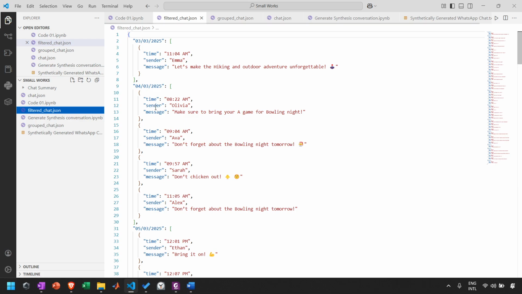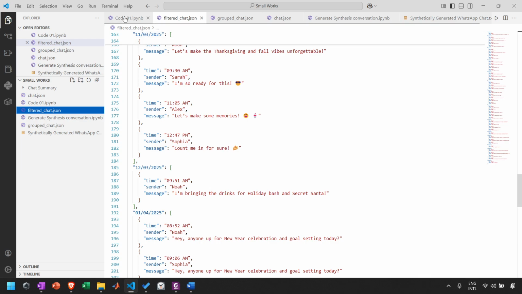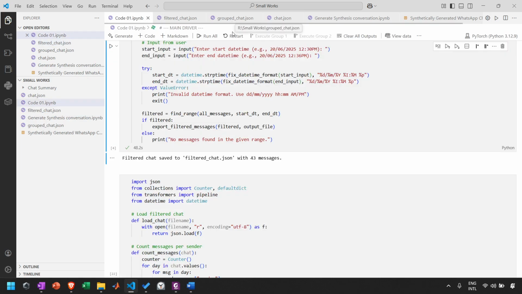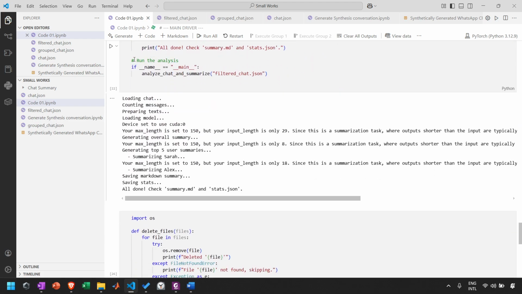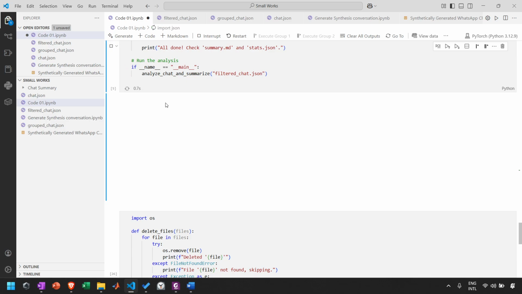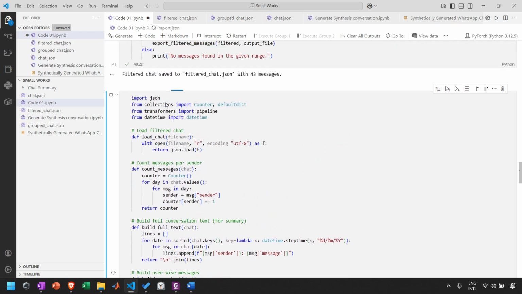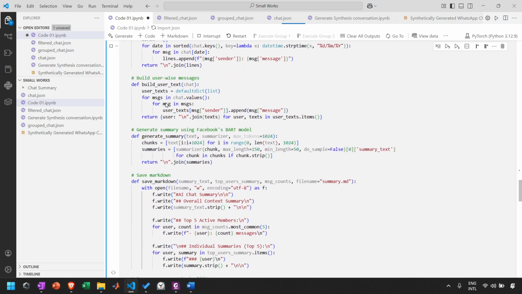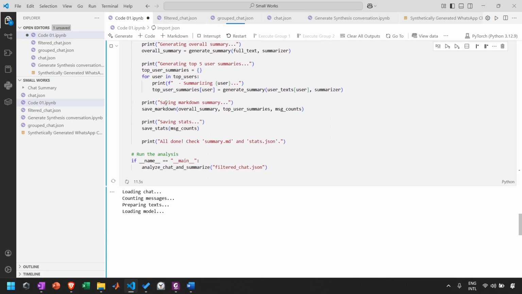So the chat has been filtered from the grouped chat. Okay, so now it's time to generate a summary. Here I have used a Hugging Face pre-trained model for generating the summary.